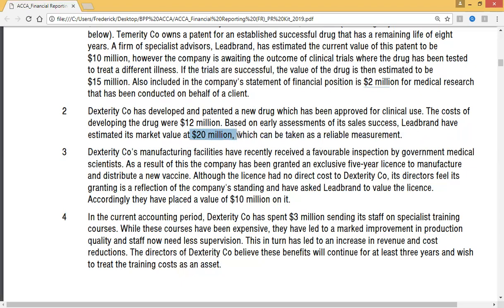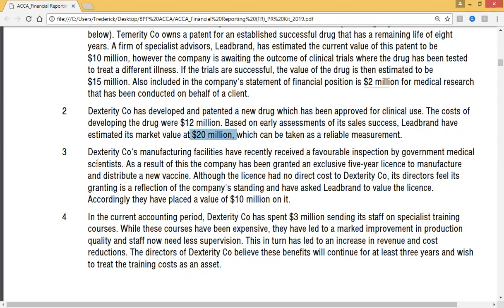So we are just asking whether they should treat this as an intangible asset or not. They should go ahead, because this will generate future economic benefit. Why? Because it will produce an inflow. Fine, so that's the end of point 2.